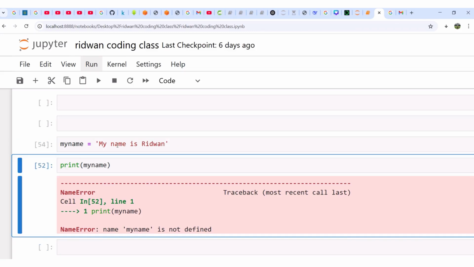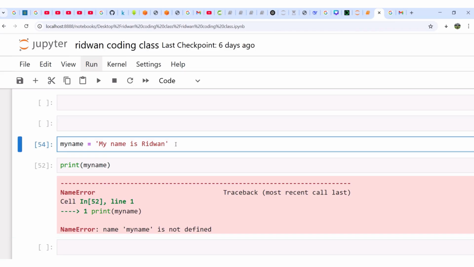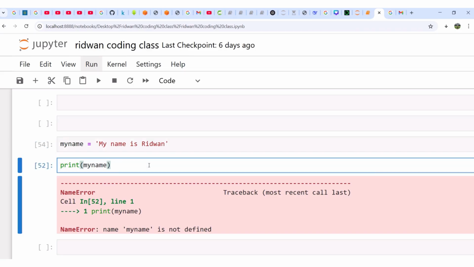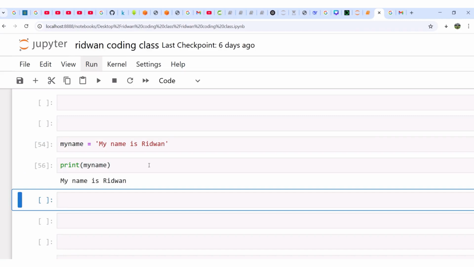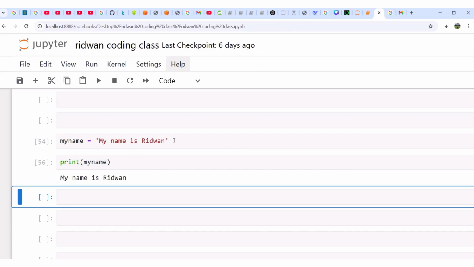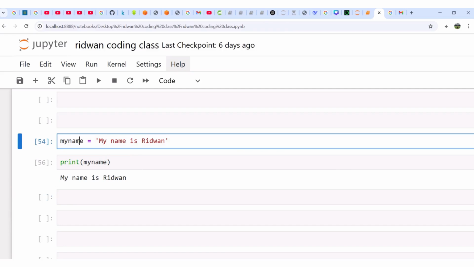Anytime anybody makes a reference to me, this is what I will give them: my name is Ridwan. Beautiful. So you have already executed, you have run the cell. Now I can come here and say print my name. Wow. Can you see that? It's as lovely as that. So my name is Ridwan, because that is what we assigned to this variable my name.